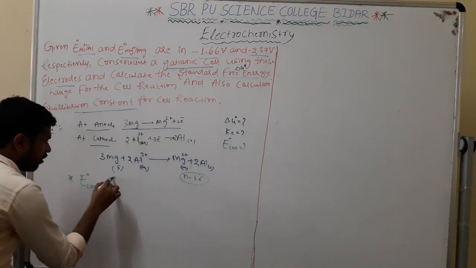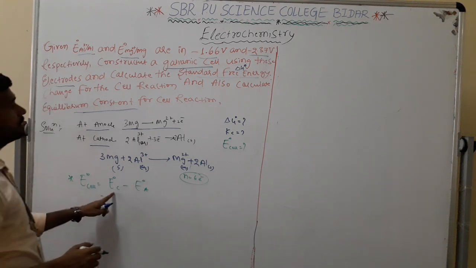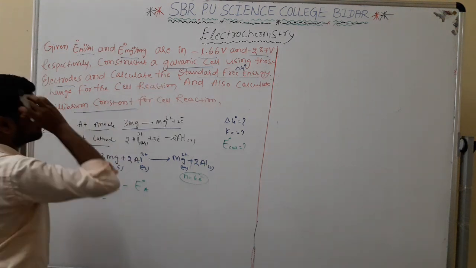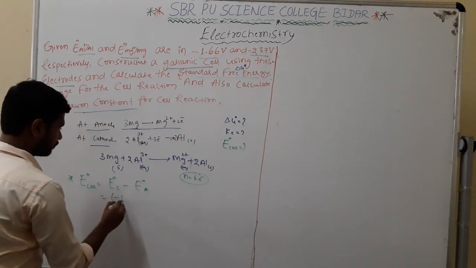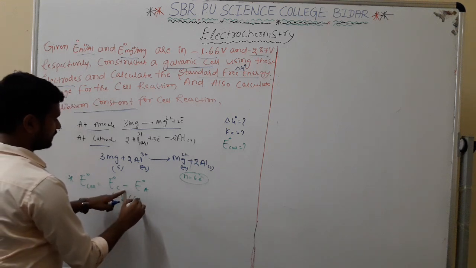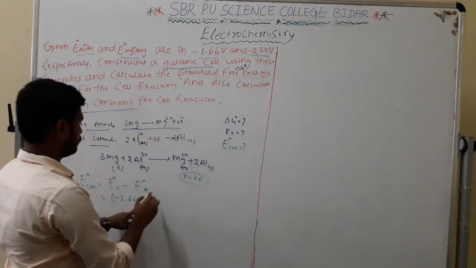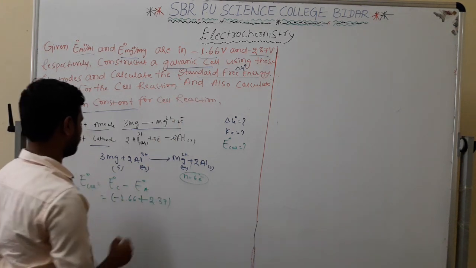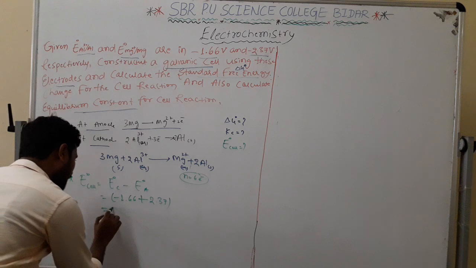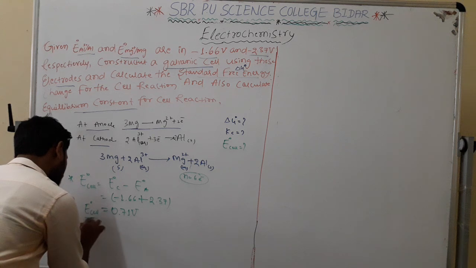E naught of cell is E naught of cathode minus E naught of anode. Aluminum is the cathode. What is the given value? Minus 1.66, minus of minus 2.37 becomes plus. Overall, what value is coming? Tell me first. 0.71 volt. This is the E naught cell value.